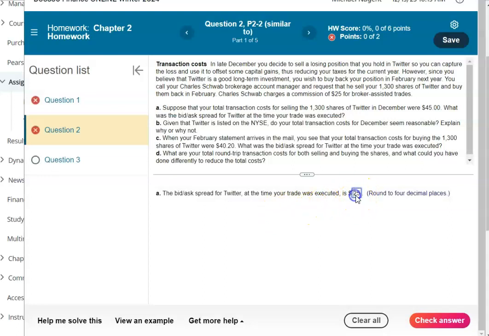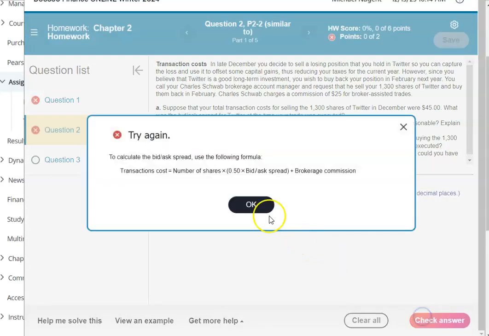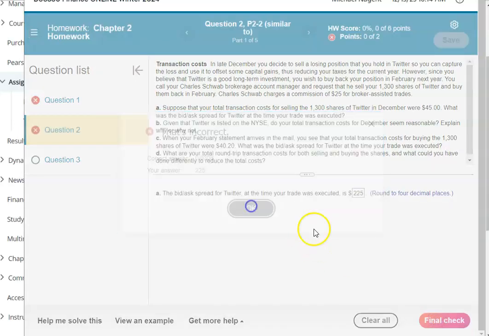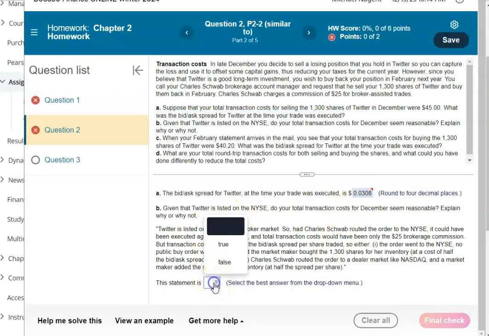On the third attempt, you're going to get what's called a final check. So the final check means it's your last attempt. If you get this wrong, you have to move on to the next question.